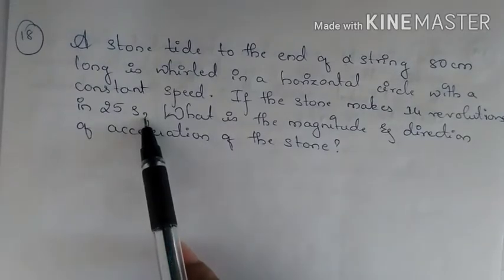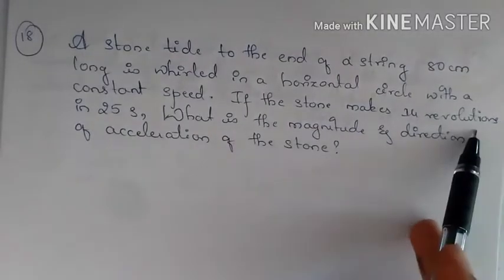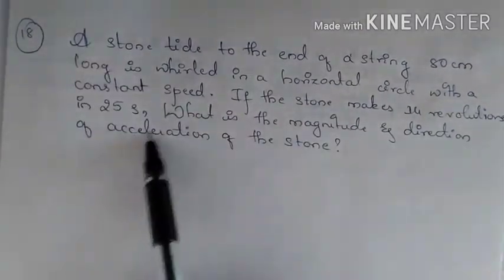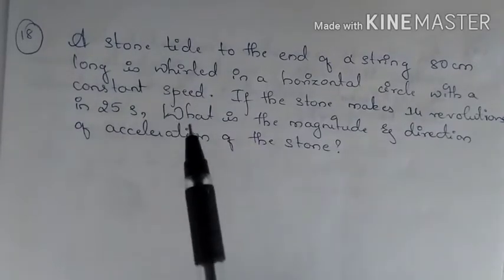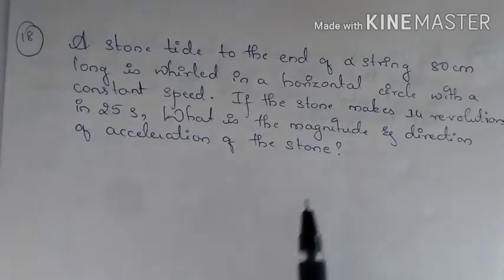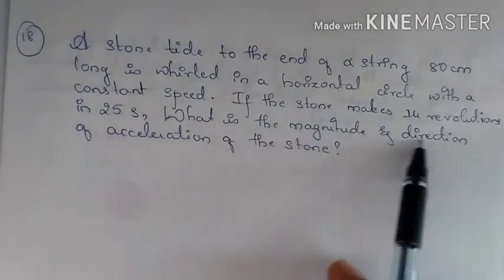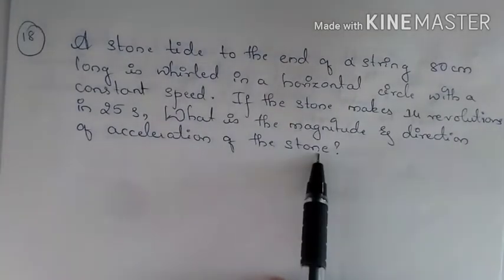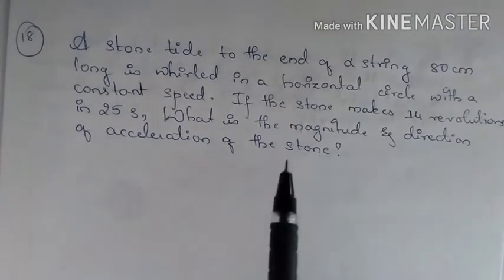So he has given the number of rotations done by the stone in the time. So from this you can find the frequency and the time period. So what is the magnitude and direction of acceleration of the stone?